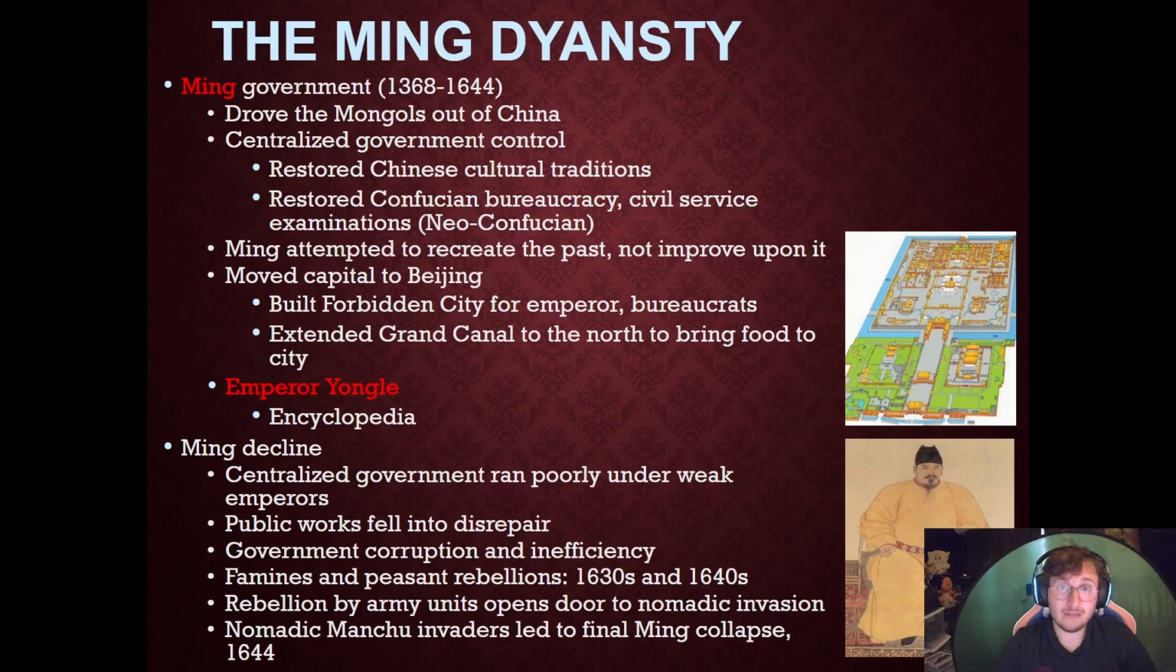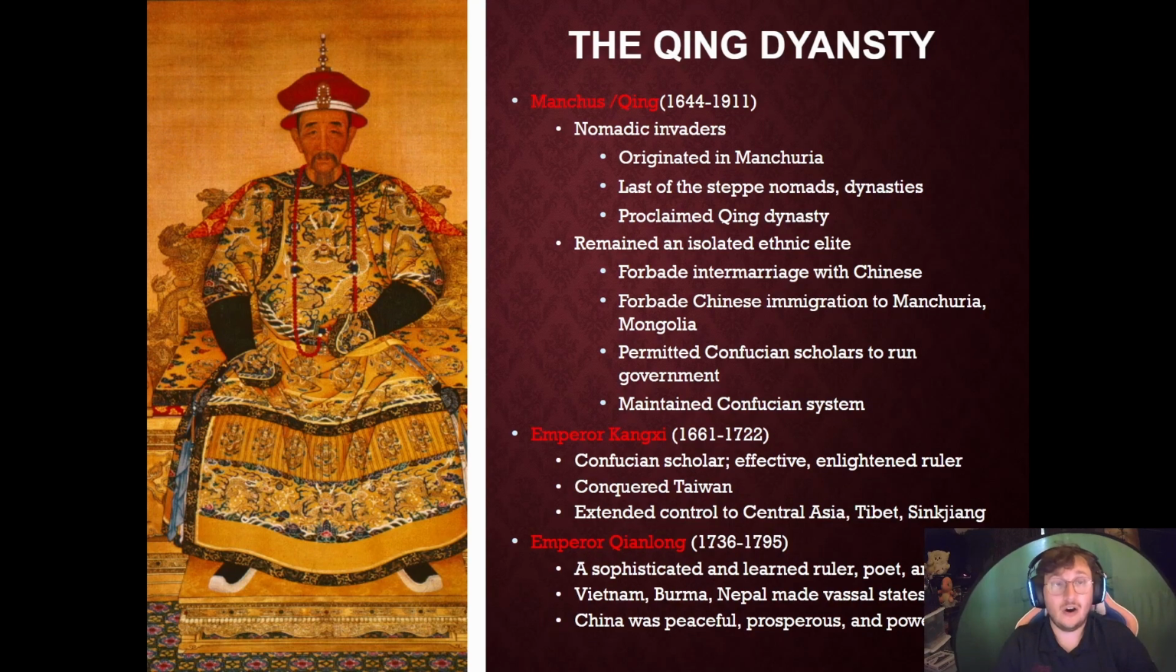So the nomadic Manchu invaders lead to the final Ming collapse in 1644. Well, who are the Manchus? The Manchus are the last remnants of the Mongols. They're nomadic, yes, and they conquer China in 1644, and this is going to be the last big Chinese dynasty period that we're going to talk about, because in 1911 it's going to collapse. So this one lasts almost 300 years.